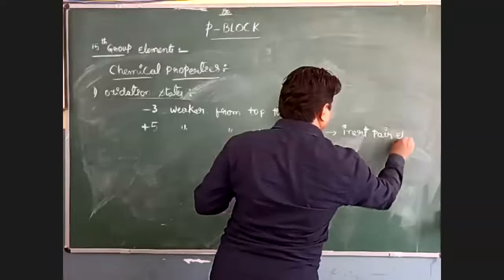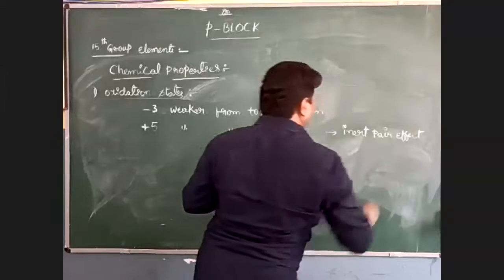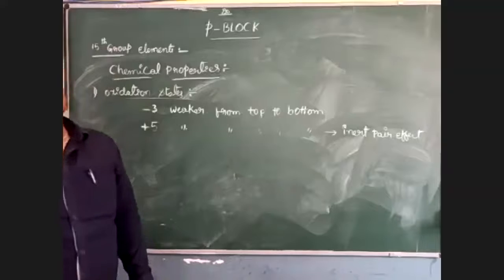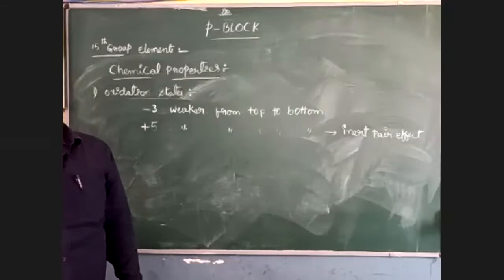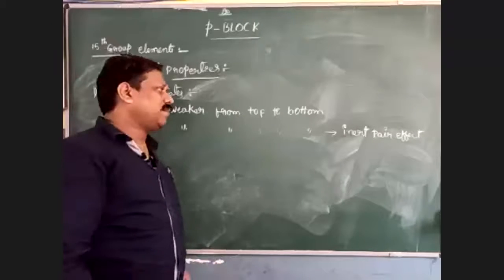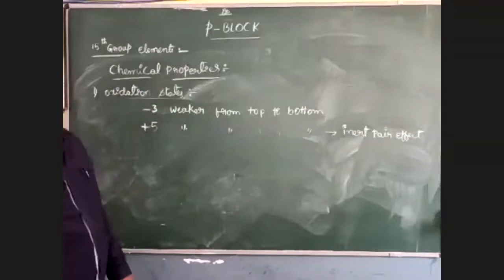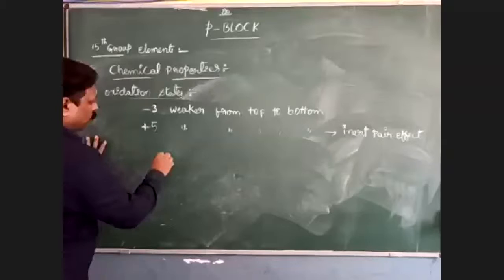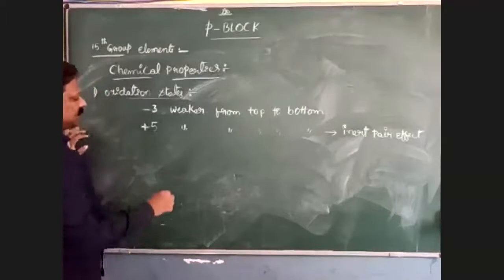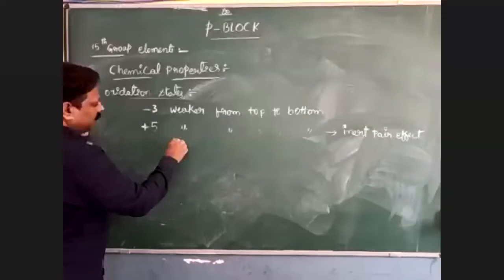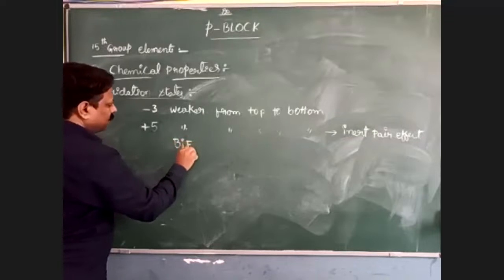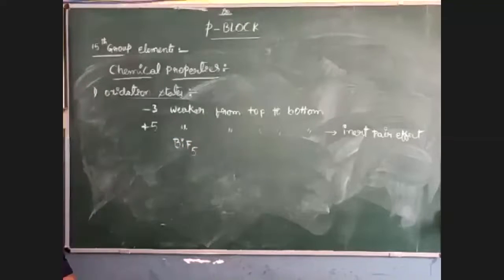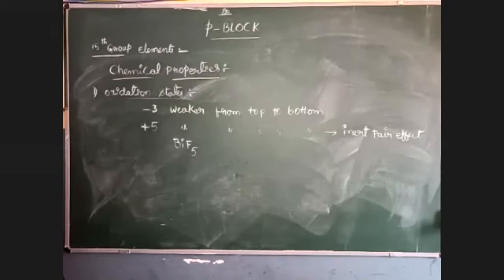What is the meaning of the inert pair effect? It means the s orbital electrons do not participate in the reaction. Bismuth can show the +5 oxidation state only in BiF5.